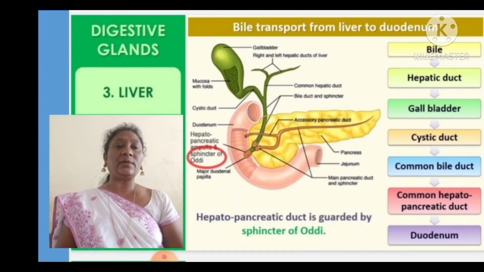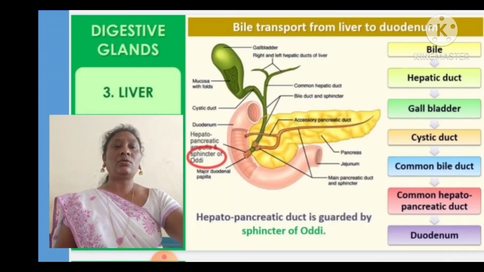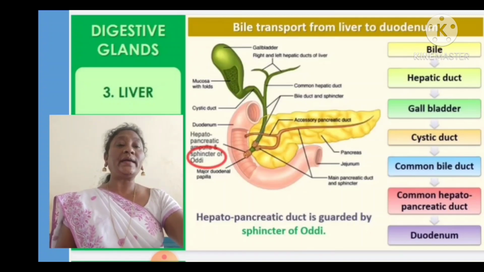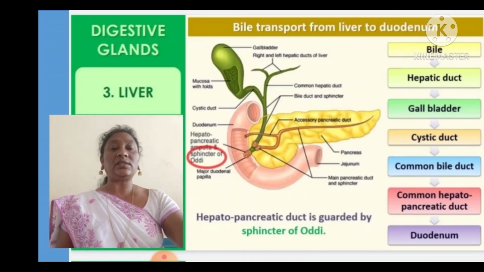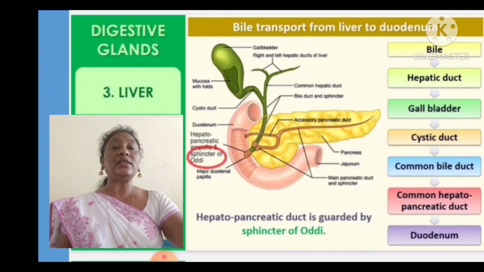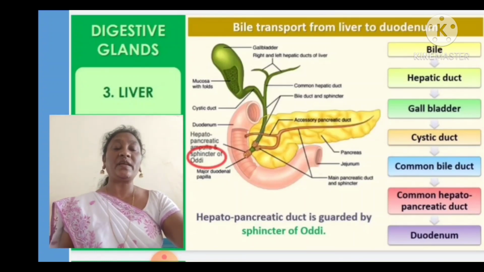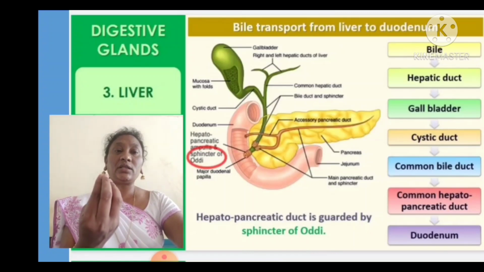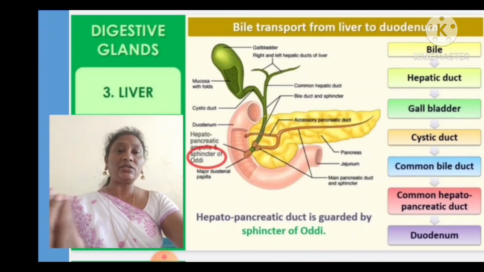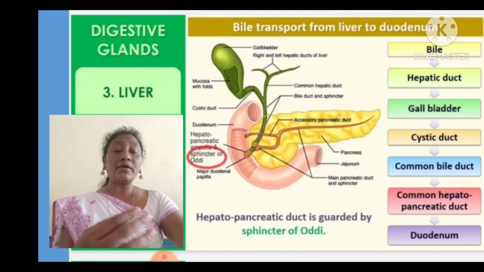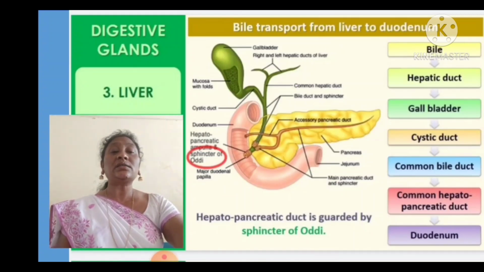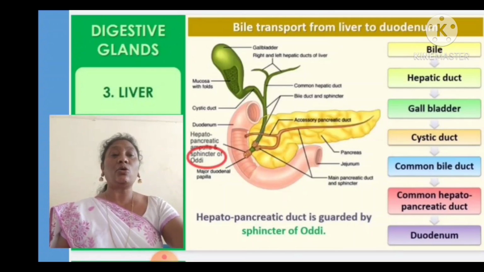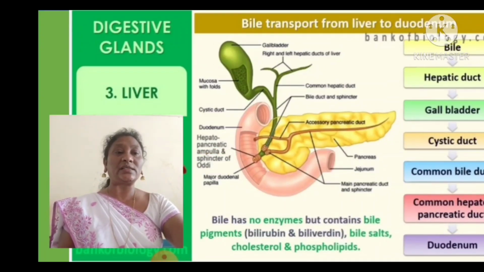You can see the picture here. The hepatopancreatic duct is guarded by the sphincter of Oddi. This prevents the mixing of the bile juice and the pancreatic juice, which should not mix. So in order to separate them, the hepatopancreatic duct is guarded by the sphincter, which we call the sphincter of Oddi.